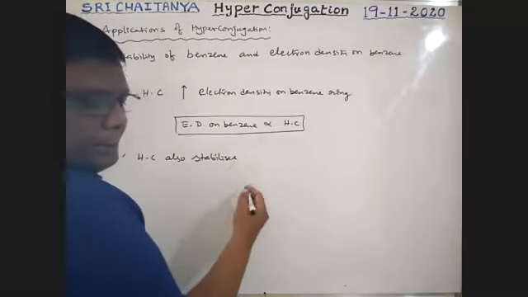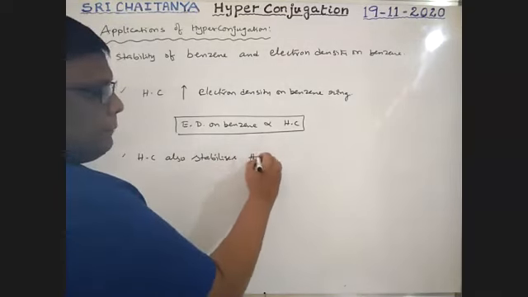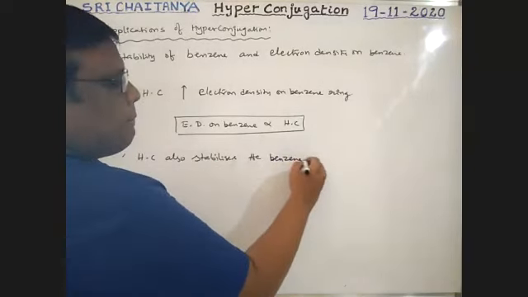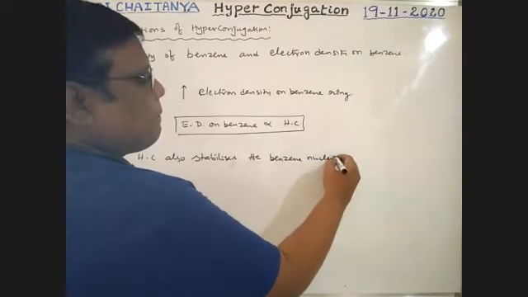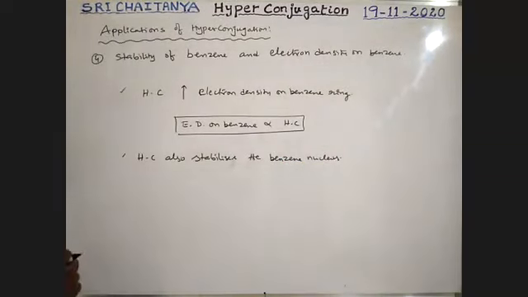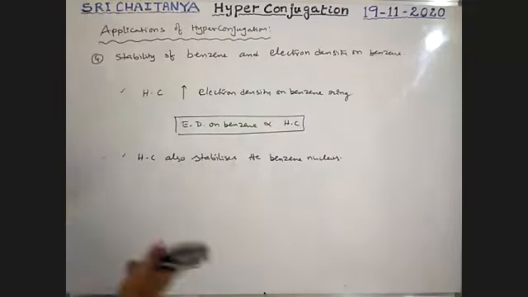So hyperconjugation also stabilizes the benzene nucleus. So these are the conditions, boys. Next, fifth one.